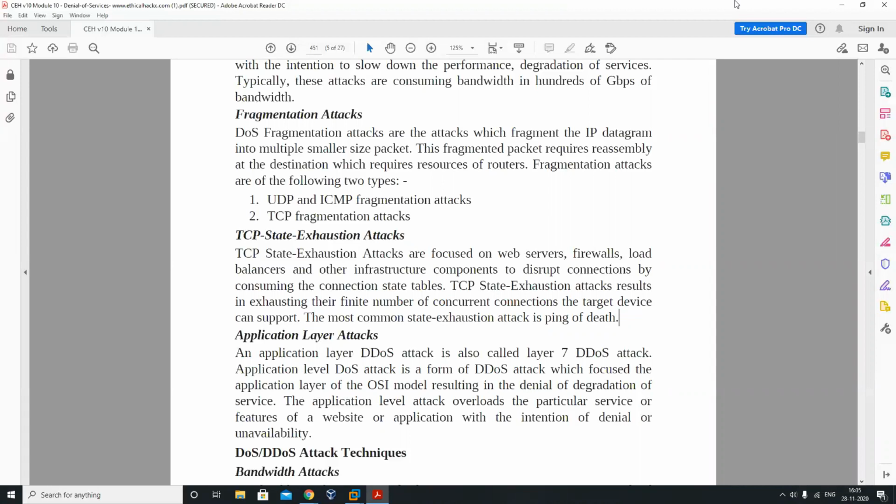Because zombies are basically compromised servers which are controlled by a single type of malware. Malware. Yes, sir. Okay.